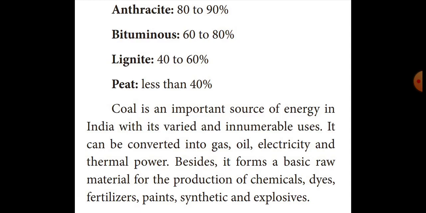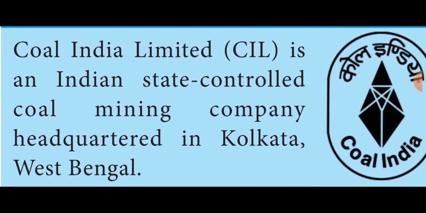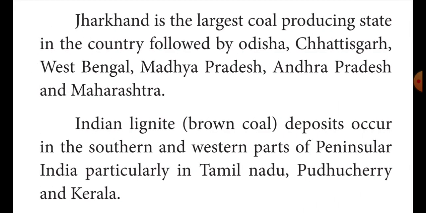Mostly we can find coal in peninsular India, mainly in the state of Jharkhand, followed by Odisha, West Bengal, and Madhya Pradesh. These four states together account for 90% of coal. The remaining 10% of coal is produced in all other states. Jharkhand is the largest coal producing state.